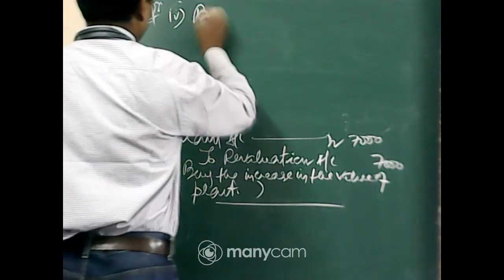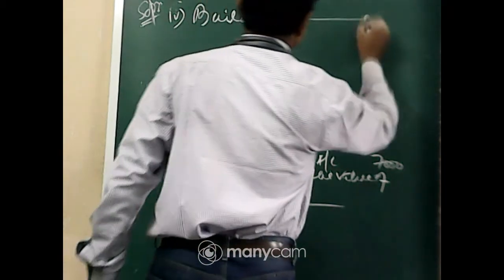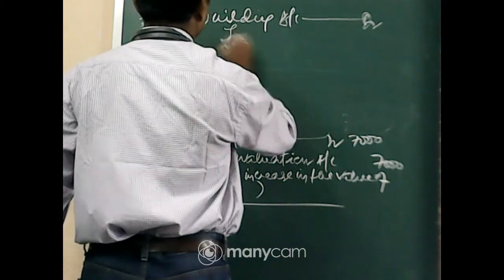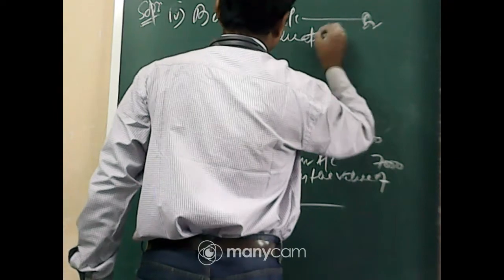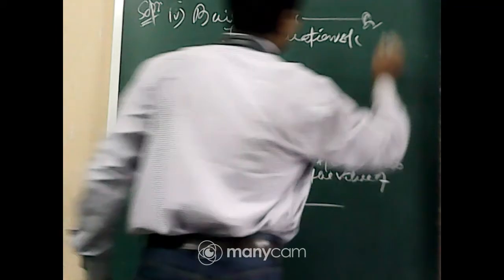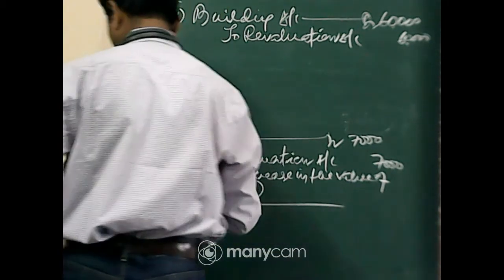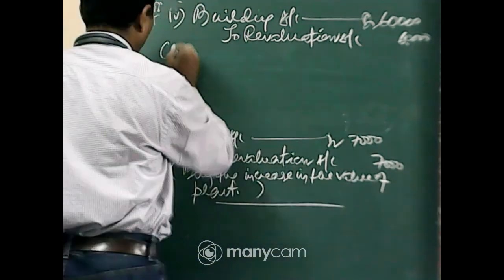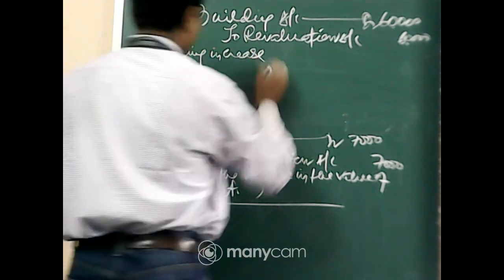Building account debit to revaluation account 60,000. Being increase in the value of building.